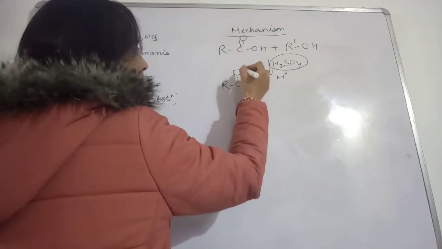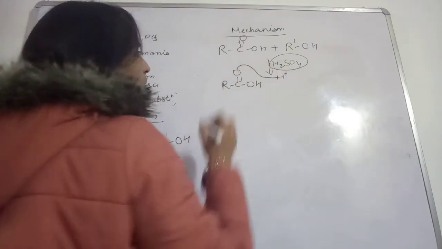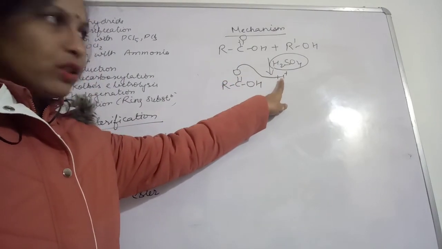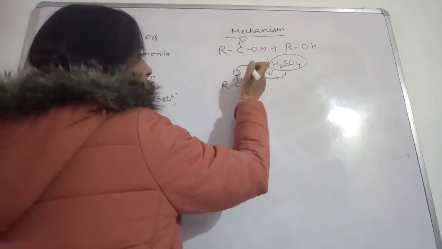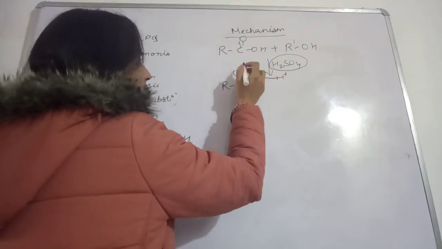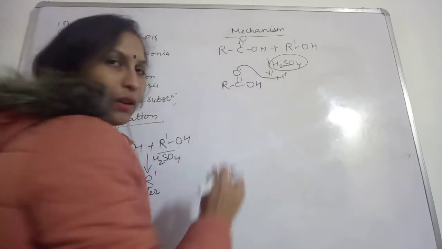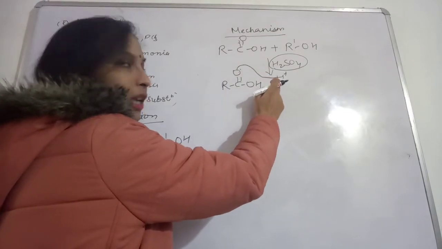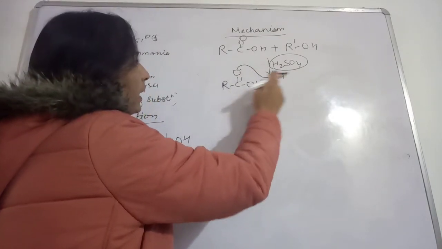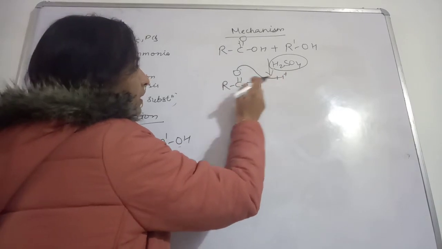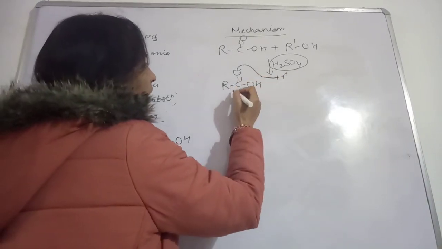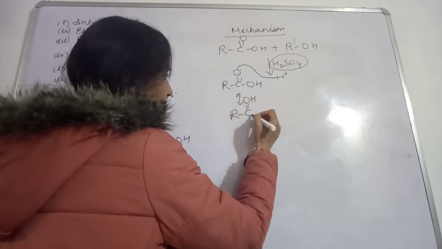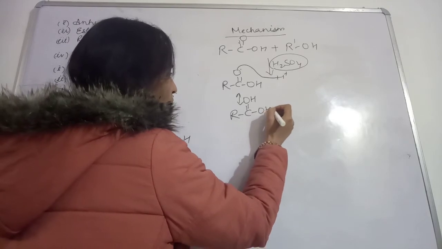Here with this oxygen. This oxygen is going to get attached with this hydrogen. Why? Because this oxygen has a lone pair of electrons also. Those lone pair of electrons will be used for making a bond with this hydrogen, and then you get R C double bond O, this H, then here you are having OH.